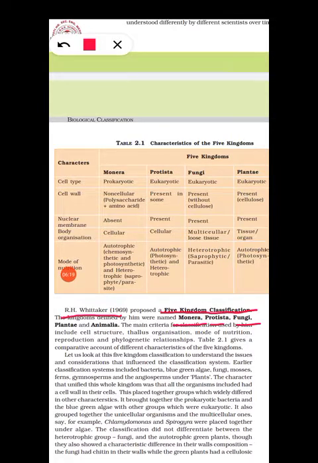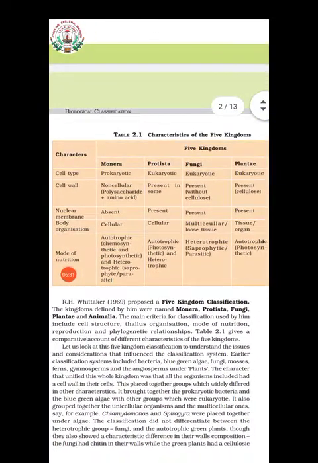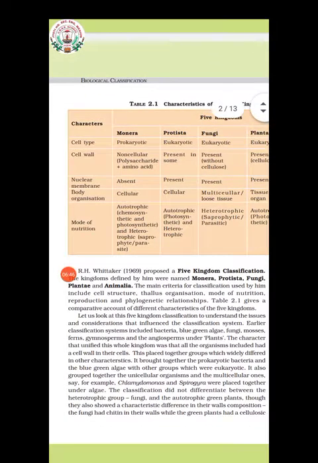If you analyze this, you can see that Monerans have the following characters: their cell is prokaryotic, they have a non-cellulosic cell wall which is different from the cell walls of plants, the nucleus is absent, and the body organization is cellular, with cells only and no tissue.